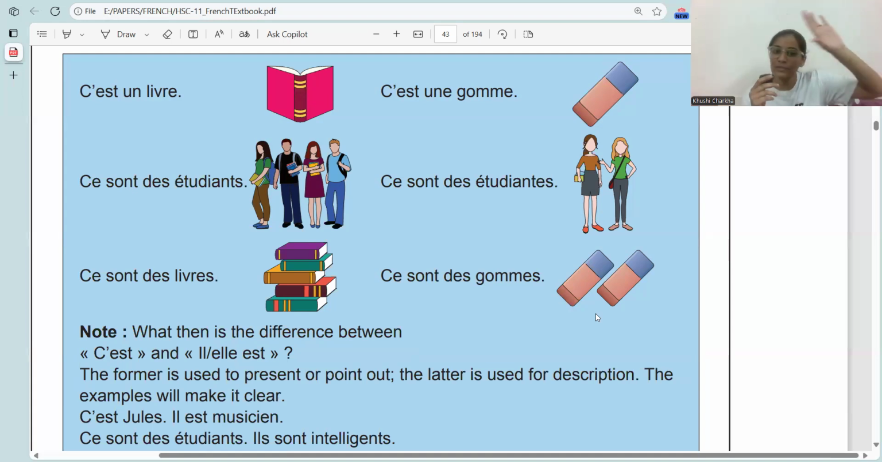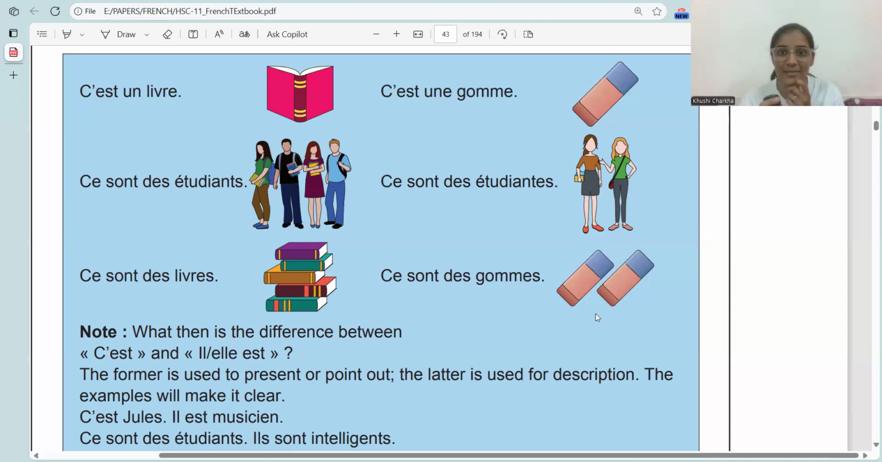Now, these were for singular. For singular, we use c'est, pronounced as say. And for plural, what do we have? These are, pronounced as ce sont. Ce sont des étudiants means these are students. Then ce sont des livres. These are books. Ce sont des étudiantes. Feminine students. Ce sont des gommes. Feminine erasers.